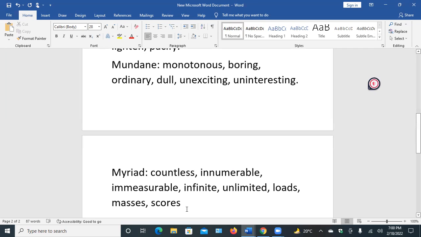In IELTS, we mostly use this expression: scores of people, loads of people, a sizable majority. In this way, myriad.